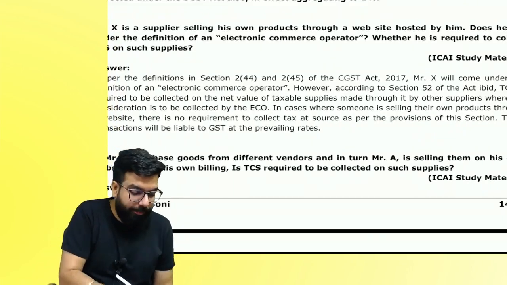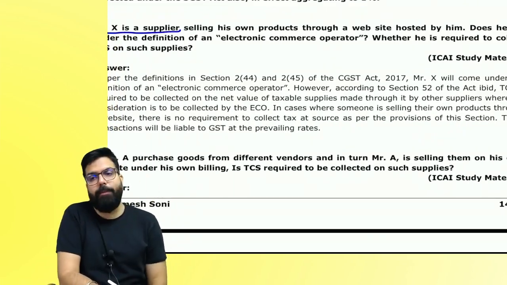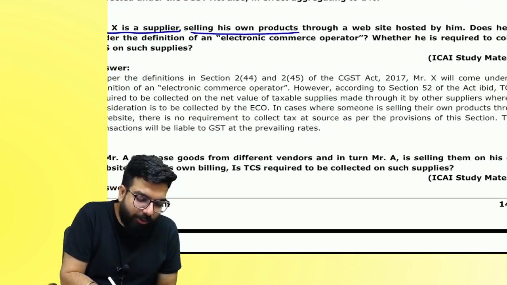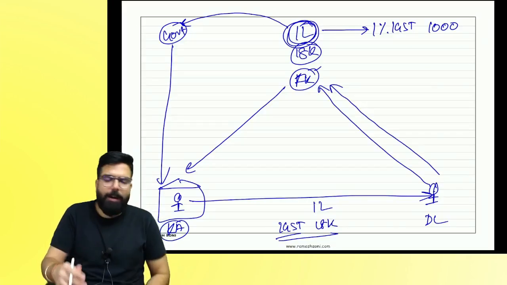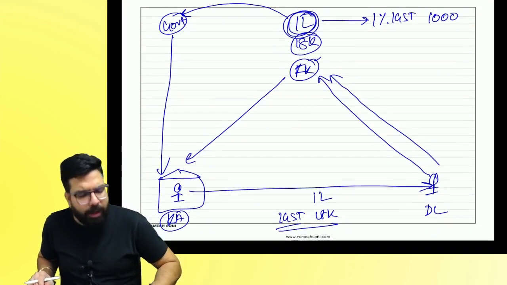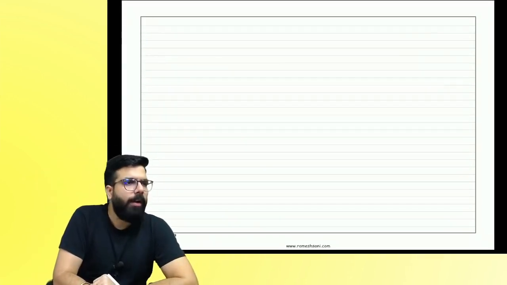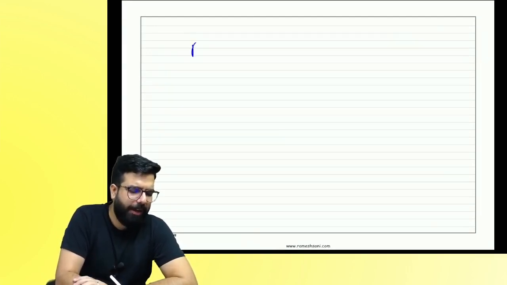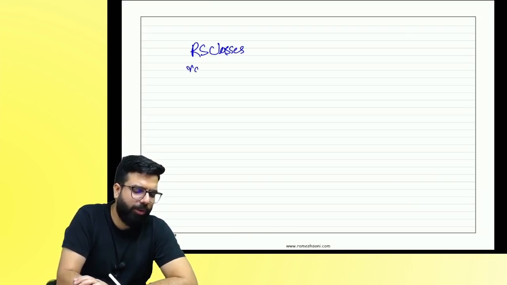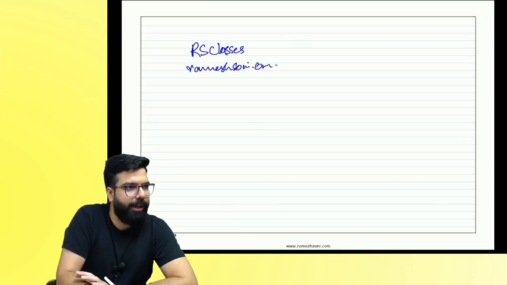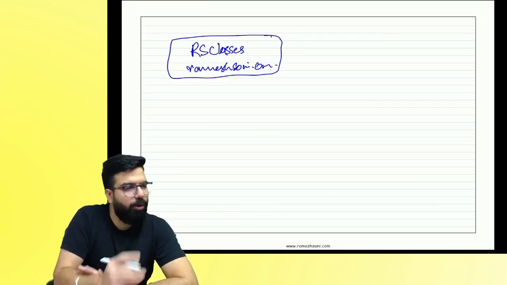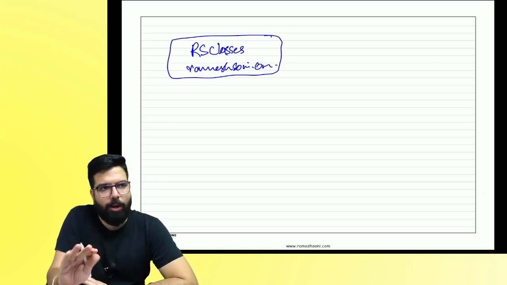See the next question. Mr. X is a supplier. People, on the board, he is selling his own product. Okay, people, tell me one thing. Did you guys understand this? I'll ask you one more question. Everyone here, I have my own website known as, for example, Ramesh Soni Classes. My website's name is Ramesh Soni Classes, rameshsoni.com. You can go to rameshsoni.com and buy your product.